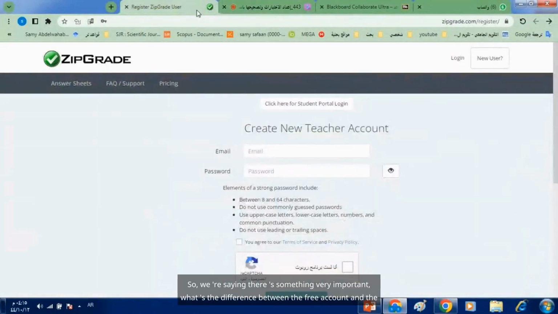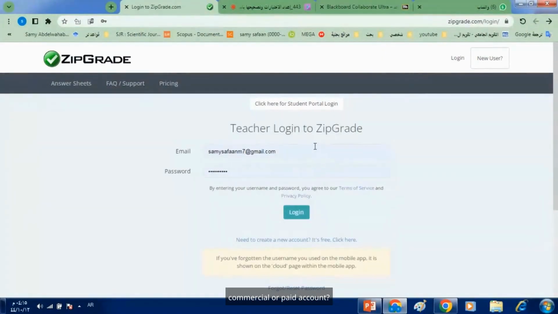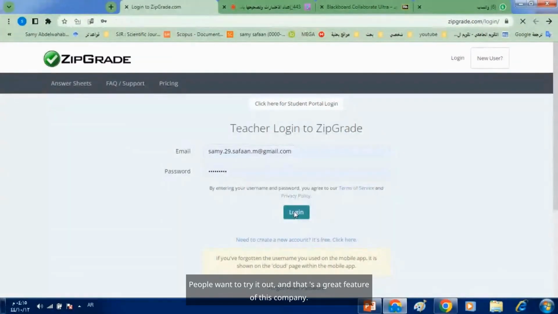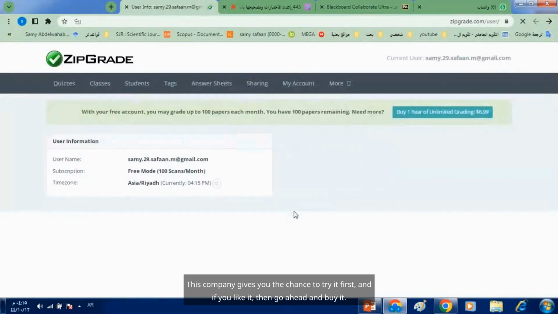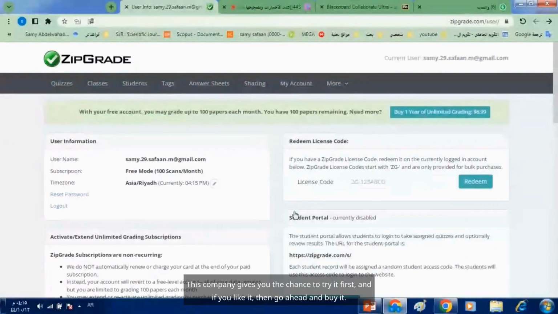Let's keep going. So, there's something very important. What's the difference between the free account and the commercial or paid account? Let's start with the free account. People want to try it out, and that's a great feature of this company. This company gives you the chance to try it first, and if you like it, then go ahead and buy it.